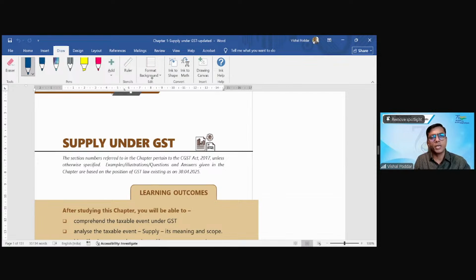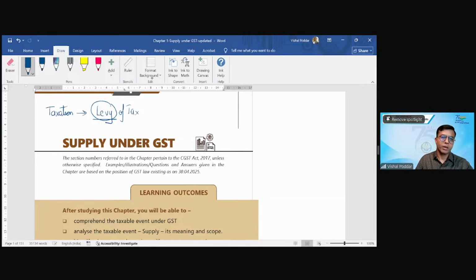So let me start with something very important. Whenever we talk about any taxation, be it income tax, GST, or the previous taxation, what is very important is this: what is levy? Levy is the imposition of tax. You are required to pay tax because there is some law which is imposing the tax on you. That imposition is what is called levy of tax.